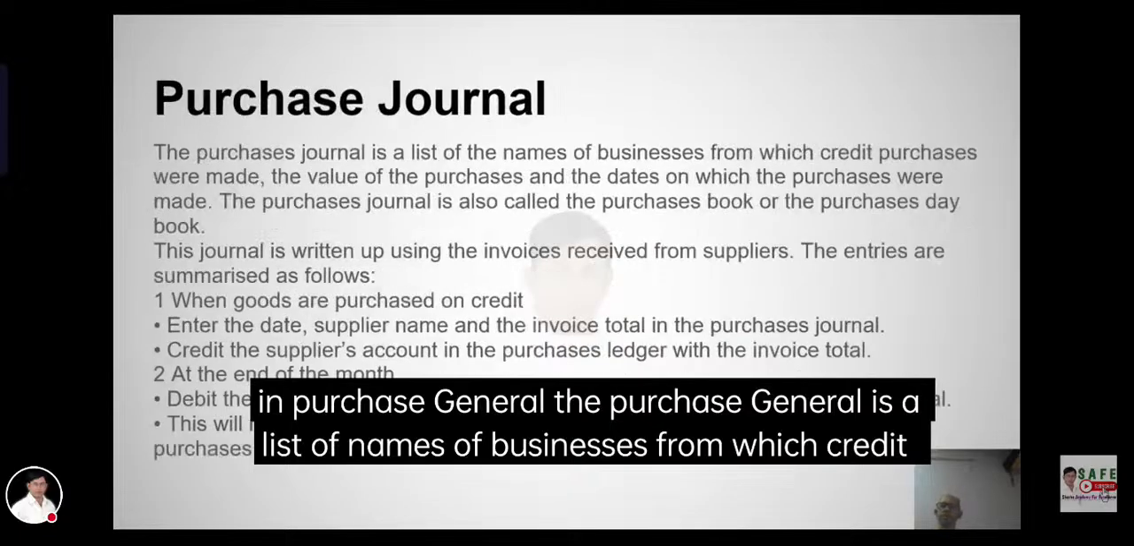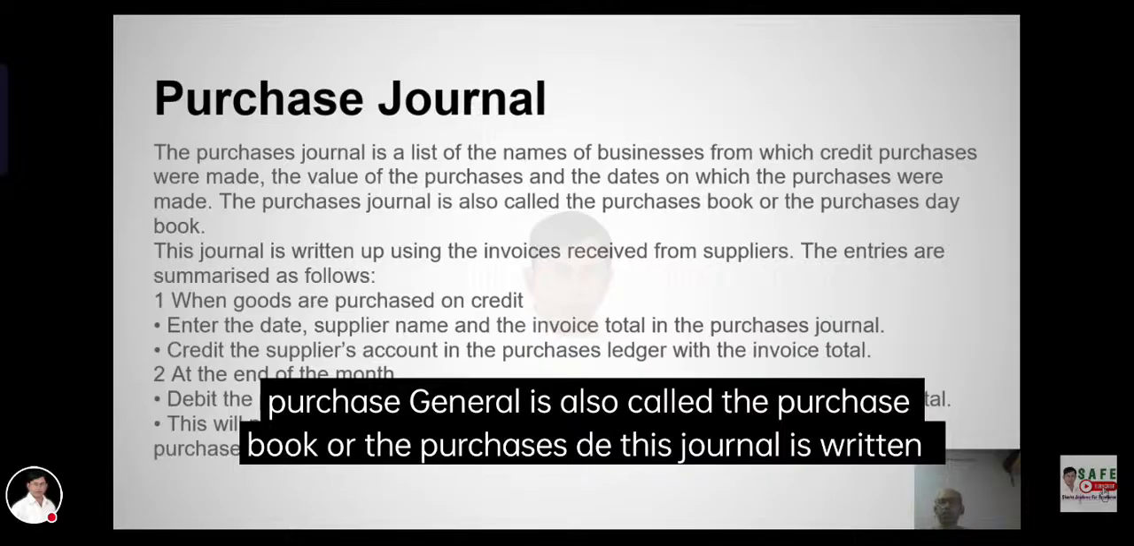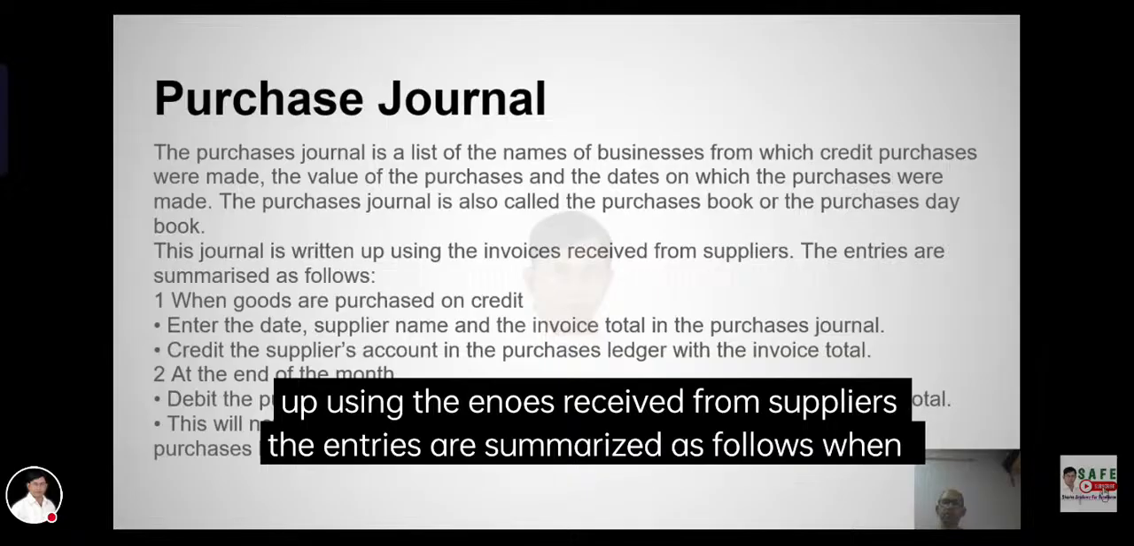Purchase journal. The purchase journal is a list of the names of businesses from which credit purchases were made, the value of the purchases, and the dates on which purchases were made. The purchase journal is also called the purchase book or the purchases day book. This journal is written up using the invoices received from suppliers. The entries are summarized as follows.